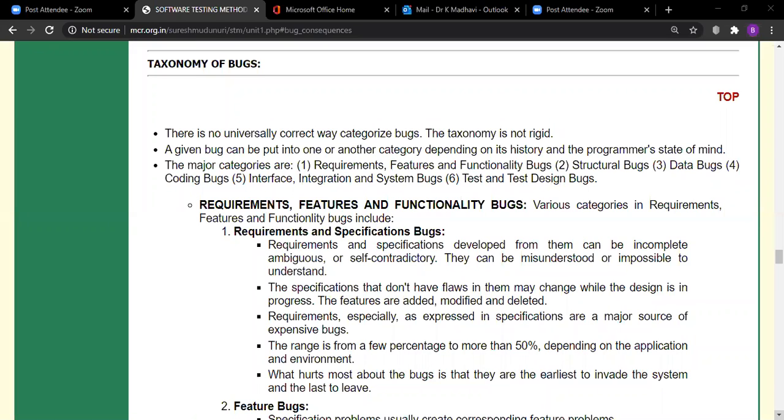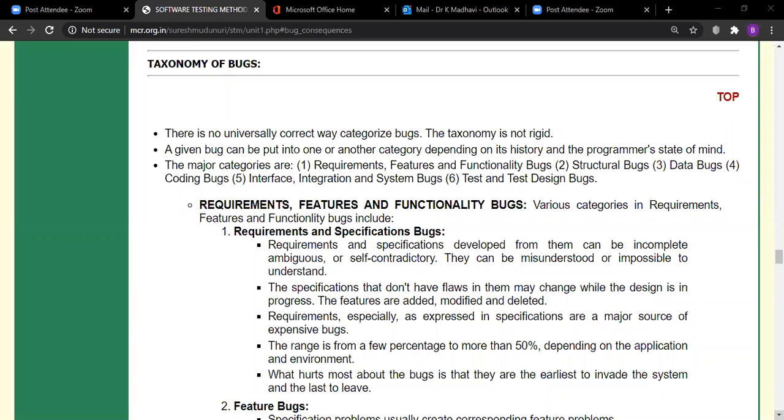The specifications, even if they don't have flaws in them, may change while the design is in progress. The features are added, modified and deleted. This is also because of specifications. Requirements, especially, sometimes may be expressed in the form of a specification. So that is the major cause of the expensive bugs.